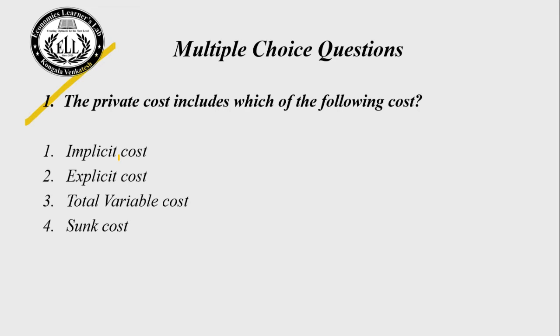Time up, stop doing it. Let us see. So the right answer for this question is choice number 1. Here they are asking which of the following costs private cost includes. Implicit costs are also included in the private cost. Let us go to the second question.